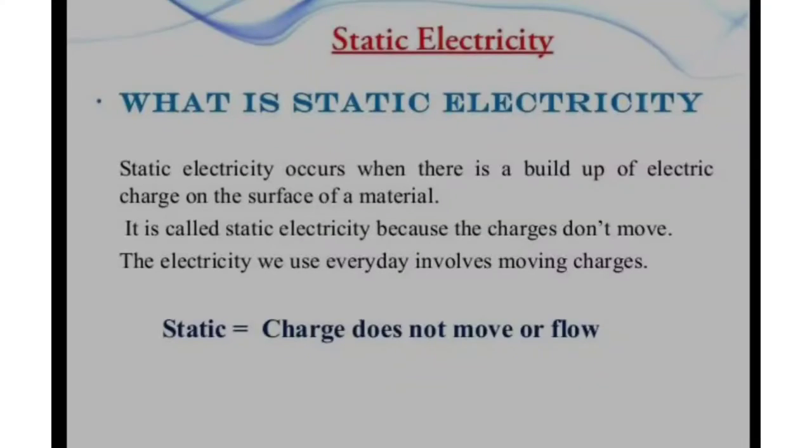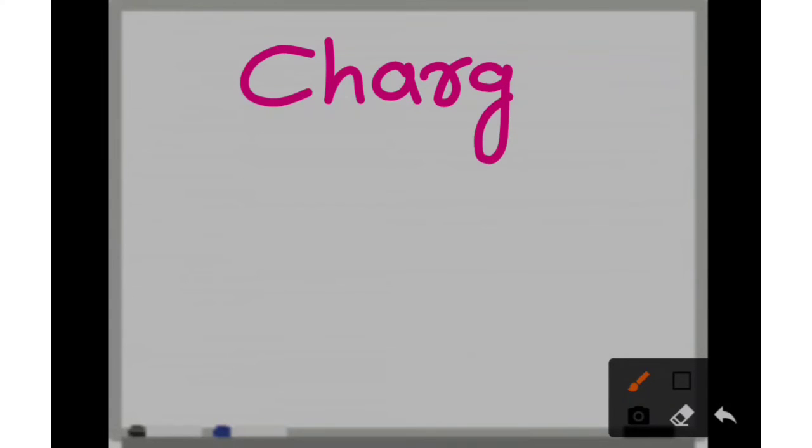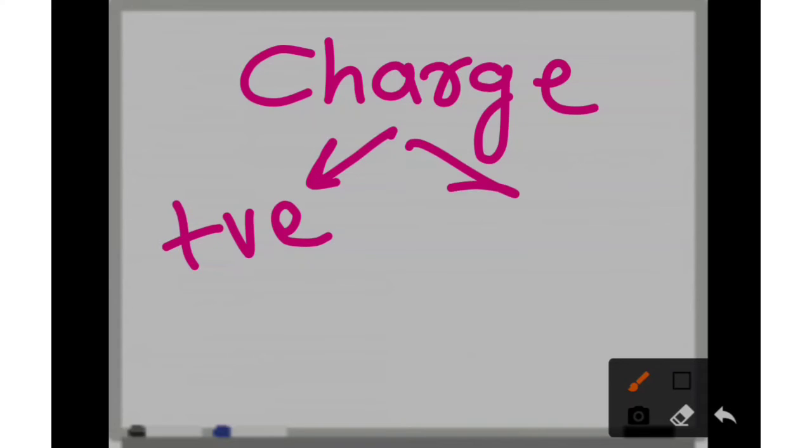Okay, now let's see some of the examples of the static electricity, and then after I will teach you which type of charges are there. So charges are having two types, which just now we understood. One is the positive charge and second one is the negative charge.